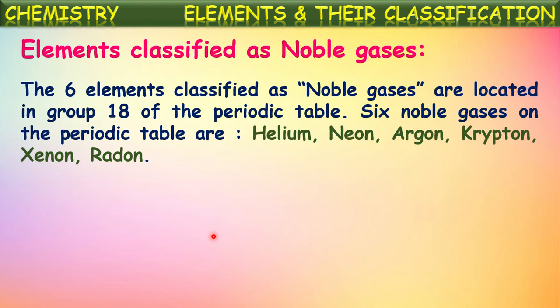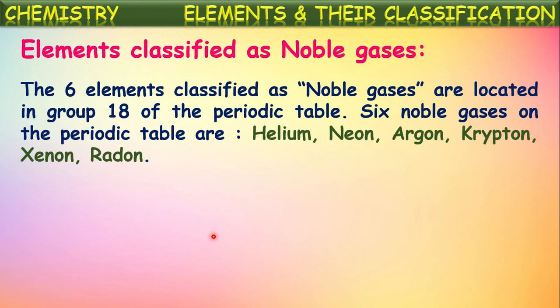That means the extreme right side column of the periodic table contains these elements, which are called noble gases, because these elements are most stable and least energetic. So they won't participate in chemical reactions at all. They won't combine with any other elements, and they won't even combine with themselves. That's why these are called noble gases, which are also called inert gases.